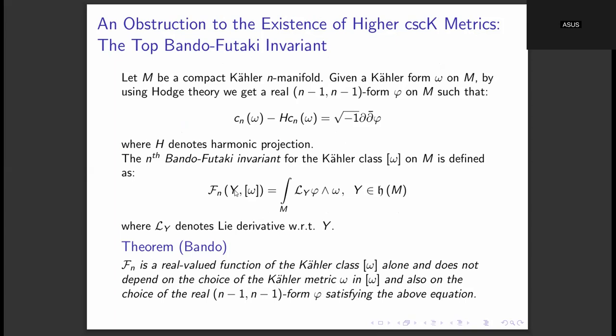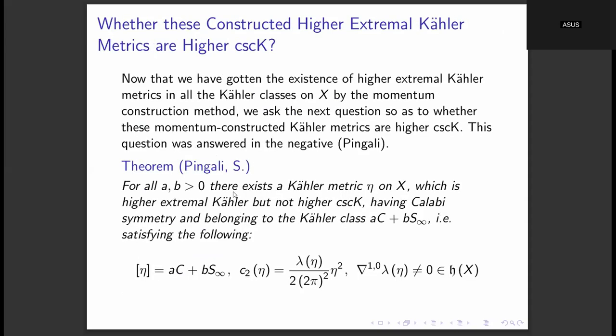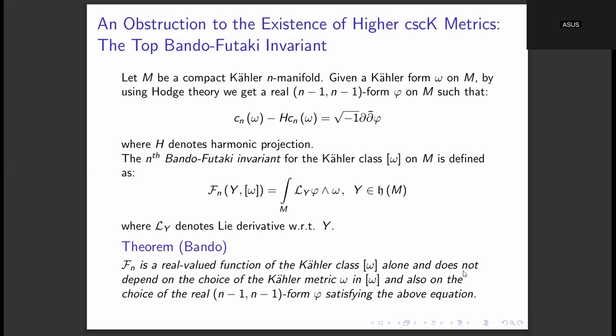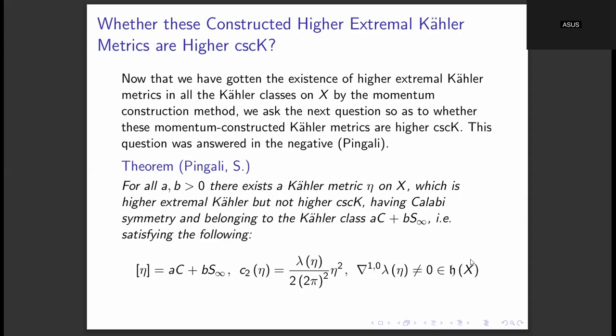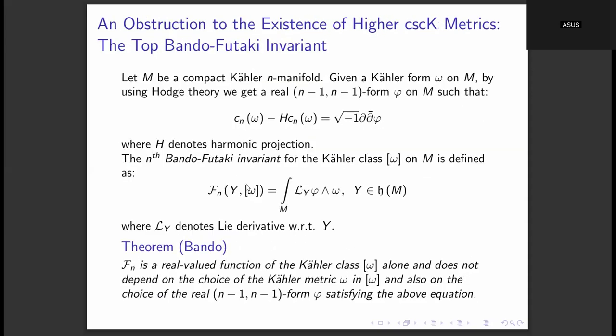As you can see from the formula, this Bando-Futaki invariant, this Fn, is going to be a function from the set of all real holomorphic vector fields cross the Kähler cone. So this h of m is the set of all holomorphic vector fields on the manifold. We take that h of m cross the Kähler cone of the manifold. This Fn is going to be a function from h of m cross the Kähler cone of m into the set of real numbers.